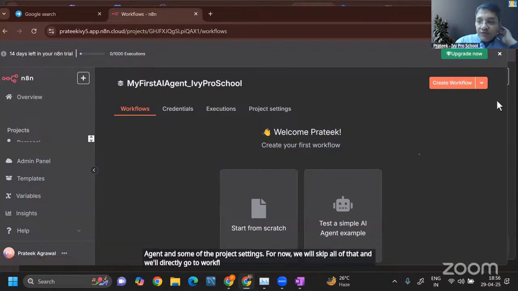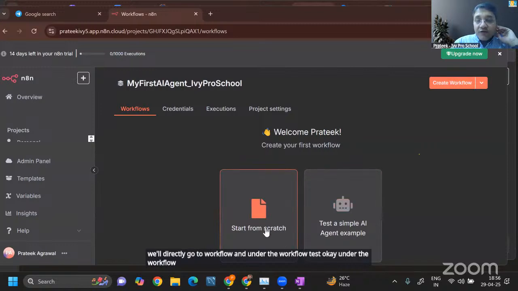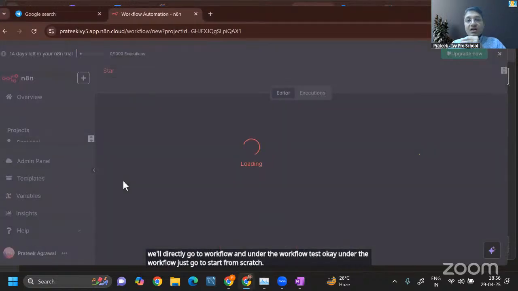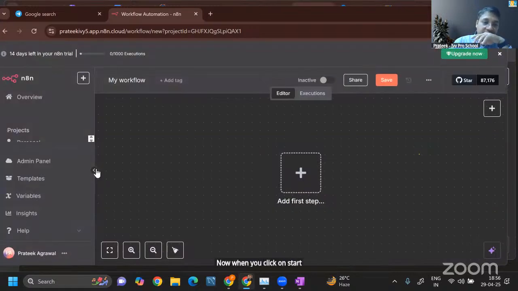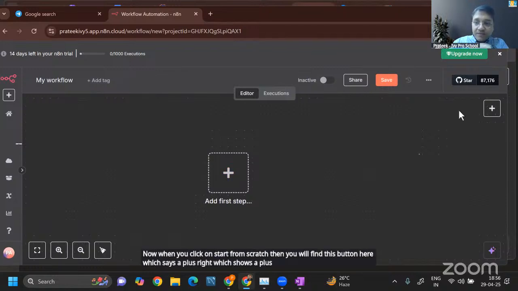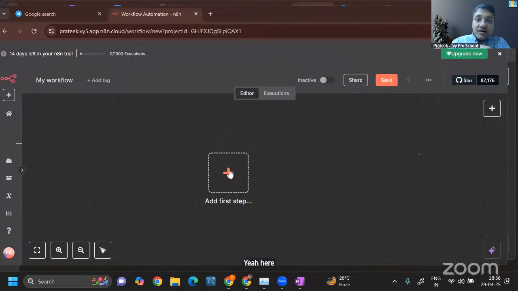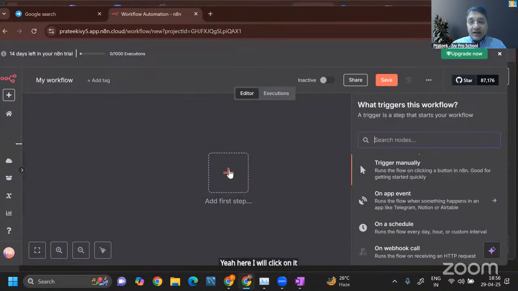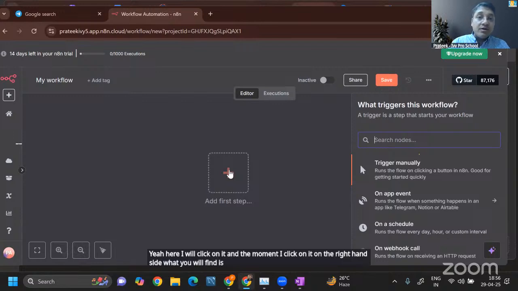Under the workflow, guys, just go to start from scratch. Now, when you click on start from scratch, you will find this button which shows a plus, right? Here I will click on it. And the moment I click on it, on the right-hand side you will find a set of triggers, because any workflow, any AI agent needs to be triggered. You need to be able to send something.